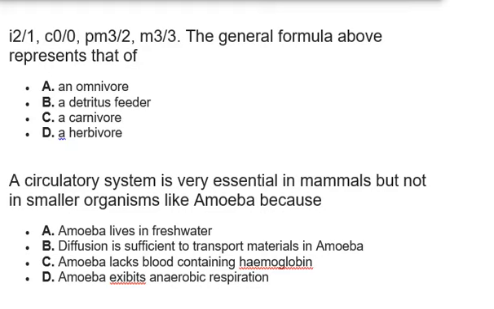I2/1, C0/0, PM3/3 and M3/3. Now, this general formula above represents that of a dash. First, you need to know this is what they call a dental formula.